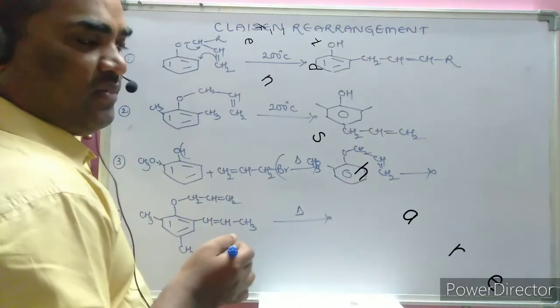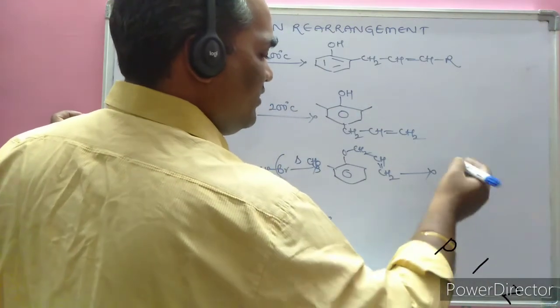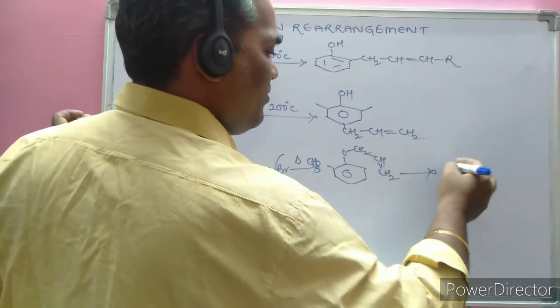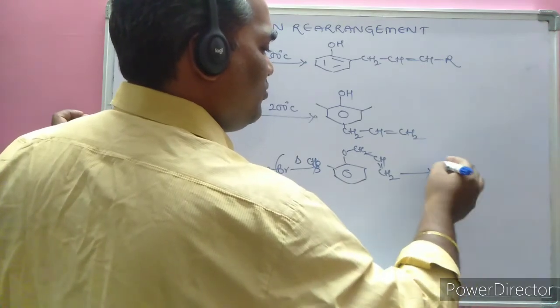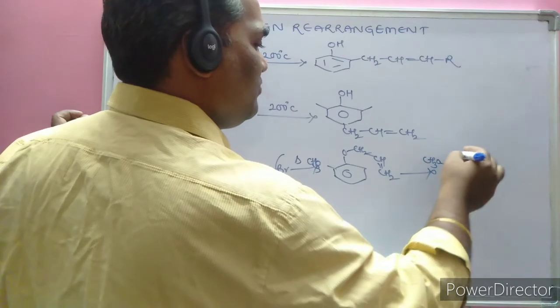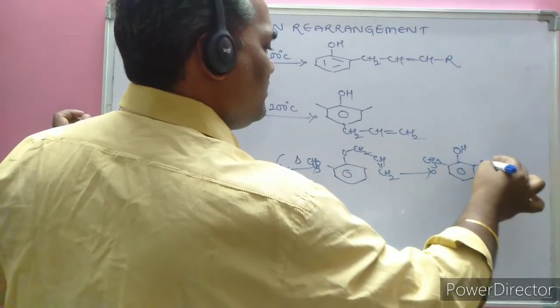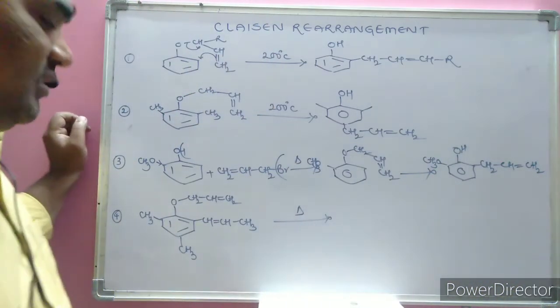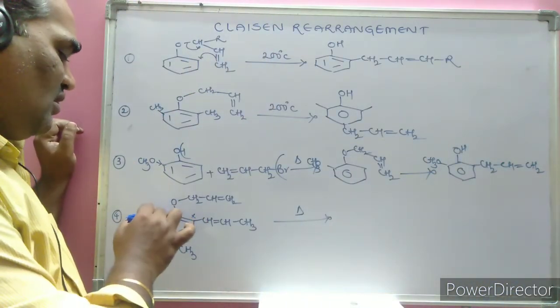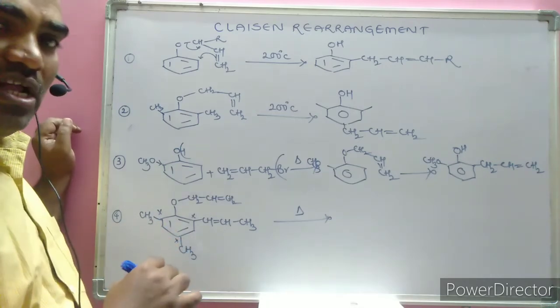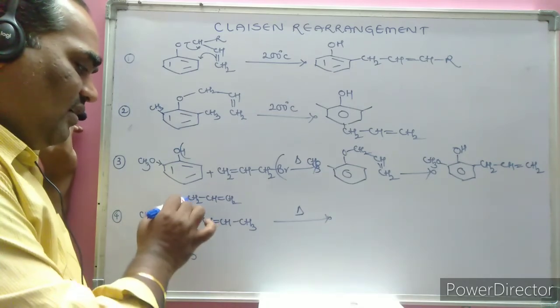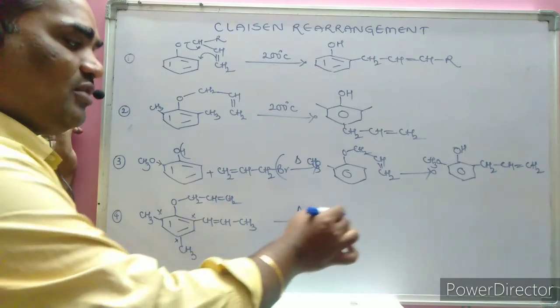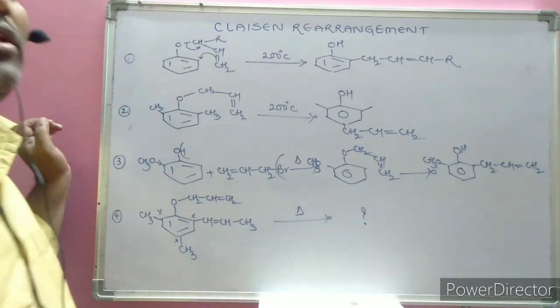Again the same: cyclic intermediate followed by the rearrangement, which undergoes keto-enol tautomerism to form the product. At this ortho position, the methoxy group is substituted. Here is an OH and the CH2, CH=CH2. Next, here the ortho positions are blocked as well as the para position. In such cases, what kind of product do you expect? Please try to write it and post it in your comment box.